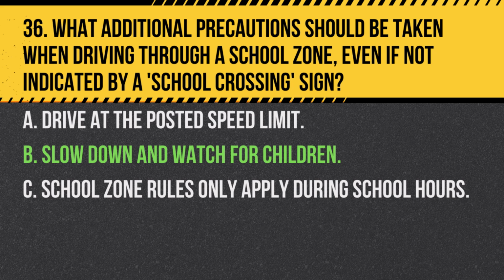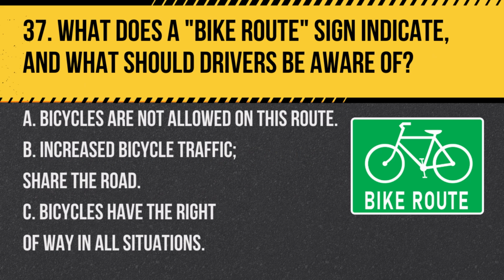Question 37. What does a bike route sign indicate, and what should drivers be aware of? A. Bicycles are not allowed on this route. B. Increased bicycle traffic, share the road. C. Bicycles have the right of way in all situations. Answer. B. Increased bicycle traffic, share the road. A bike route sign indicates an area commonly used by bicyclists, and drivers should be prepared to share the road.